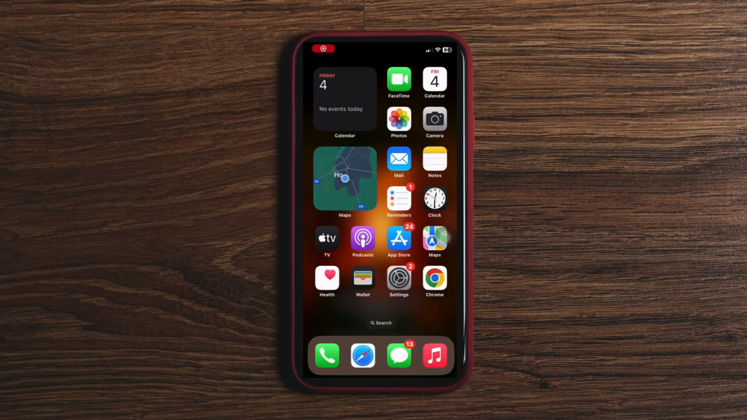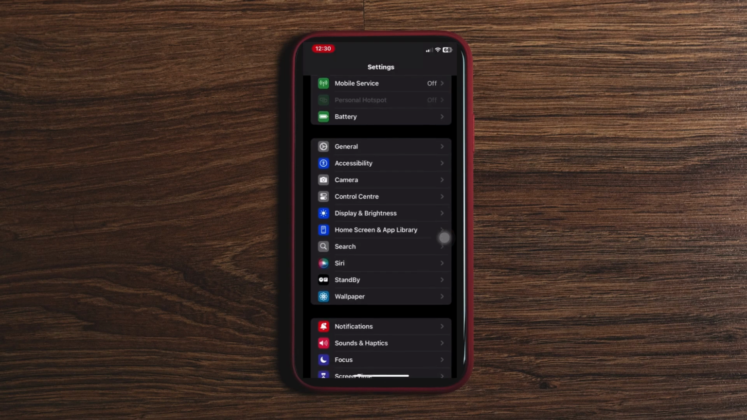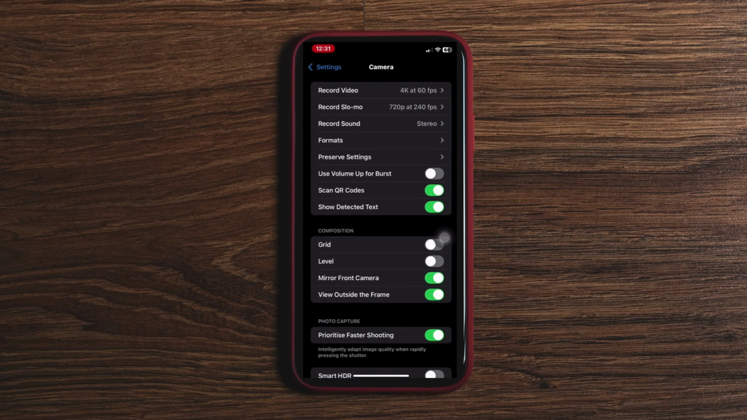Change your video recording settings on your iPhone. Start by opening the Settings app. Scroll down and tap on Camera. Then choose Record Video. Here, you will see several options.